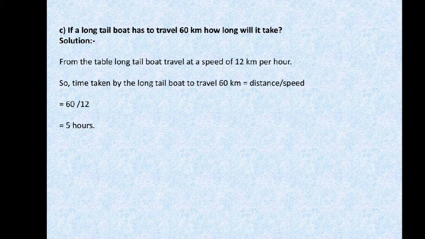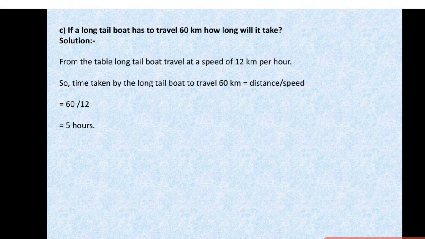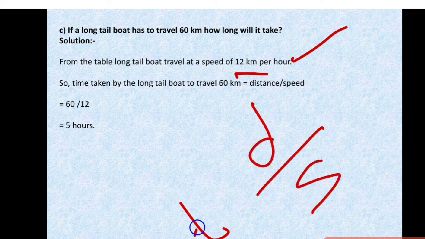If a long tail boat has to travel 60 kilometers, how long will it take? Now the next question is, if a long tail boat has to travel 60 kilometers, how long will it take? Now from the table, the long tail boat travels at a speed of 12 kilometers per hour. So time taken by the long tail boat to travel 60 kilometers. Now we know the distance, we know the speed. So how will we get the time? Distance by speed will give us the time.